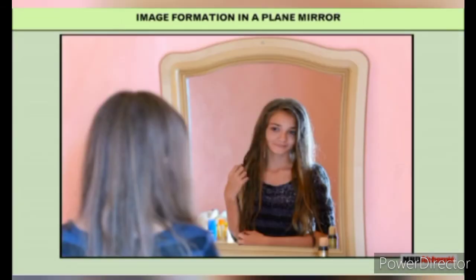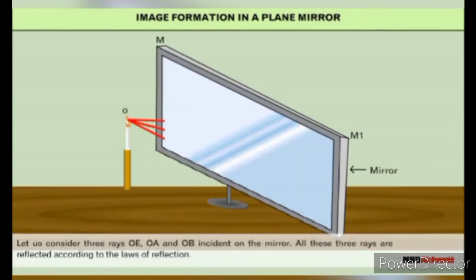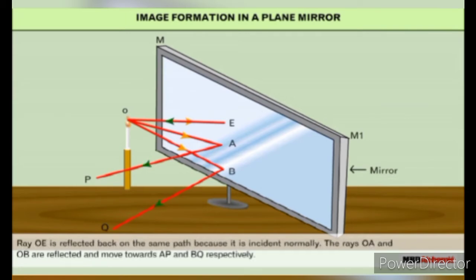Image formation in a plane mirror. The mirror we use to look at ourselves is a plane mirror. Let us learn about the image formation in a plane mirror. Let us consider three rays, OE, OA, and OB, incident on the mirror. All these three rays are reflected according to the laws of reflection. Ray OE is reflected back on the same path because it is incident normally. The rays OA and OB are reflected and move towards AP and BQ respectively.